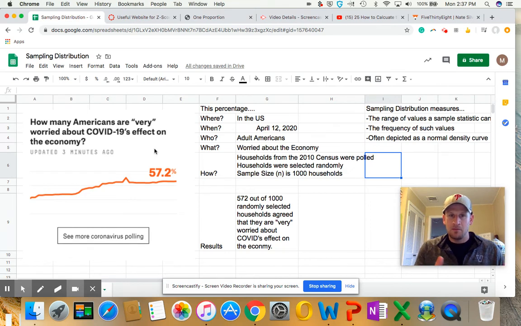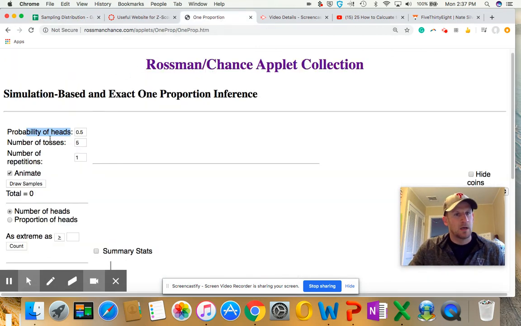But in the way that we're measuring it here, it's a yes or no question. Either you feel very worried about it or you don't. Yes or no. Heads or tails. Binary conversation.